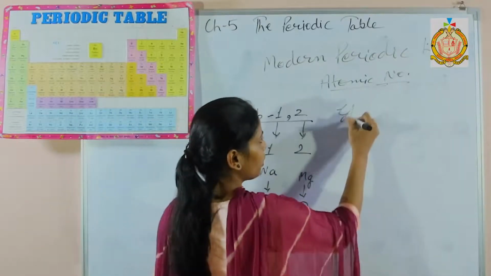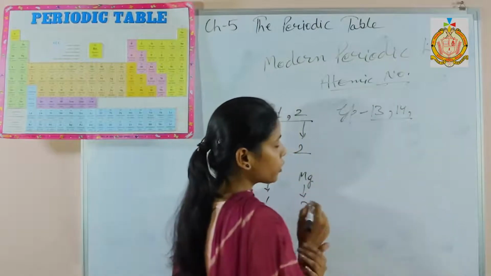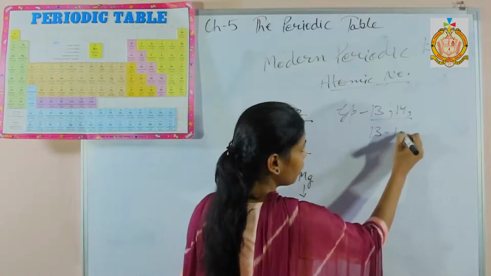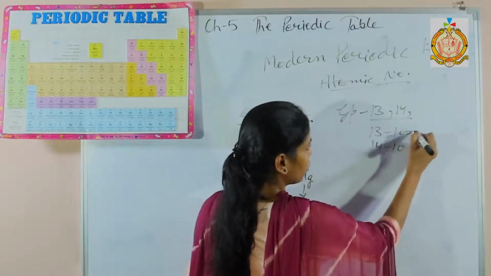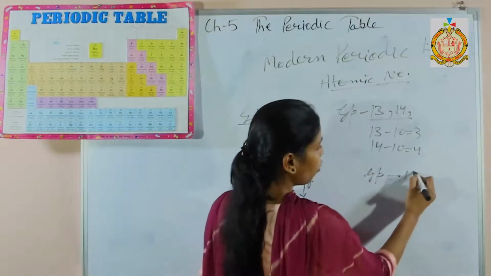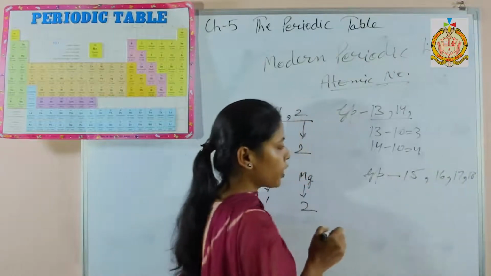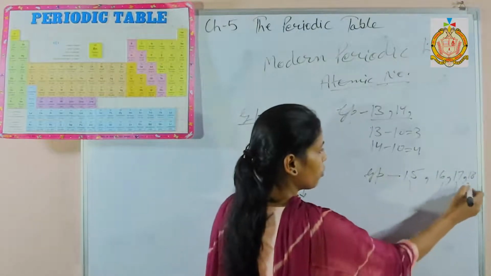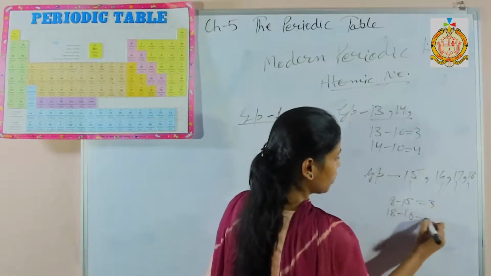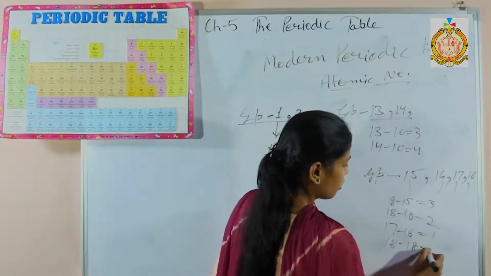When you see group numbers 13, 14, how will you get the valency? When you subtract 10 from 14, you will get the valency. And from group number 15 onwards, 15, 16, 17 and 18, how will you get the valency? Subtract these numbers from 18. 18 minus 16 is 2, 18 minus 17 is 1, 18 minus 18 is 0.